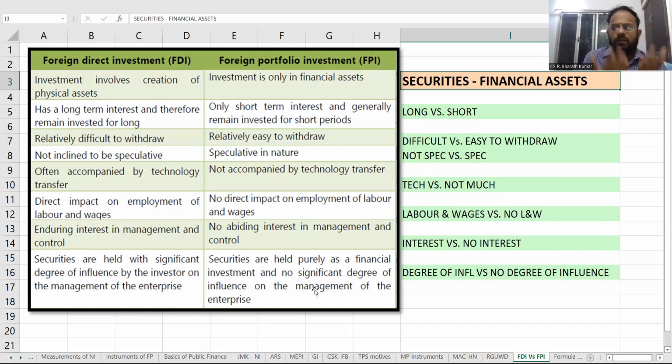Not inclined to be speculative. Physical assets will not go up and down. This will be speculative in nature. Up and down will be there whenever you deal with securities. Not accompanied by technology transfer is FPI, while FDI is often accompanied by technology because it is for some 10 years or 20 years term. Within 20 years, there will be too much change in technology. FPI securities hardly last, it will be like 3 months, 6 months and so on. You can also do intraday, interday. All the securities will not have a technology transfer.